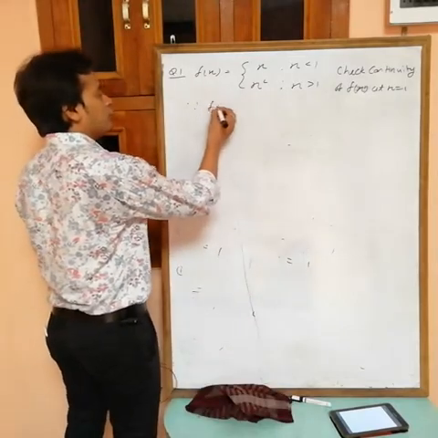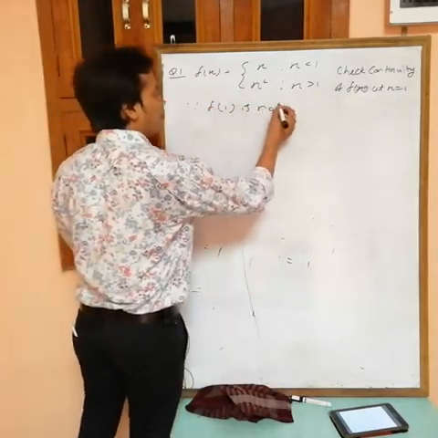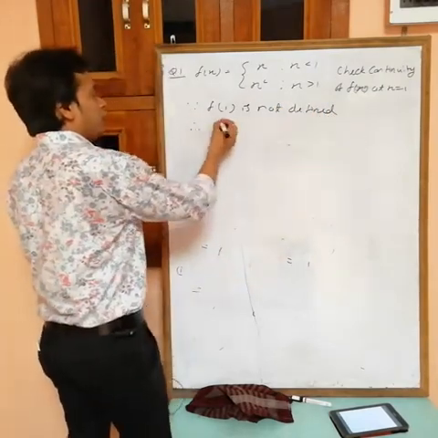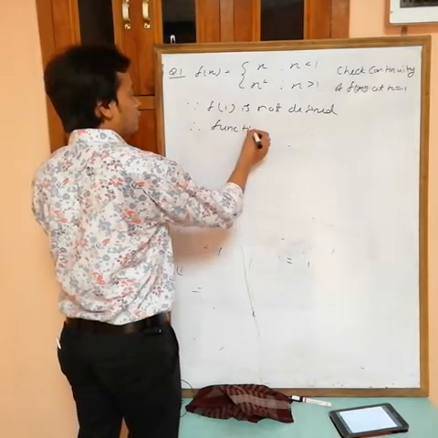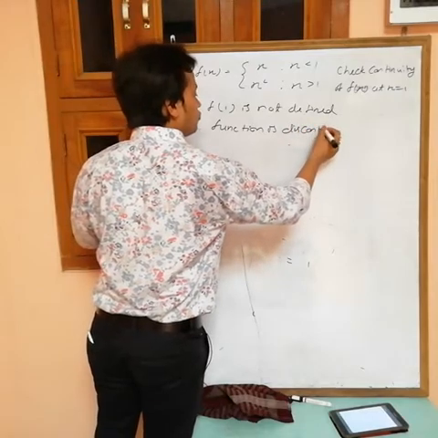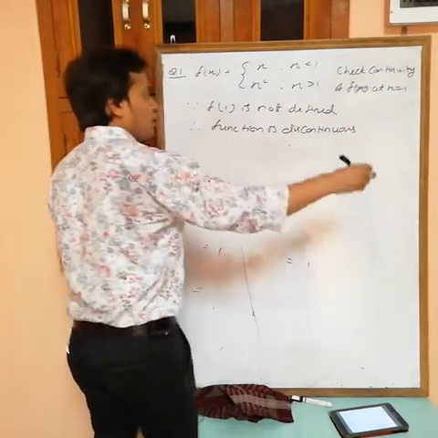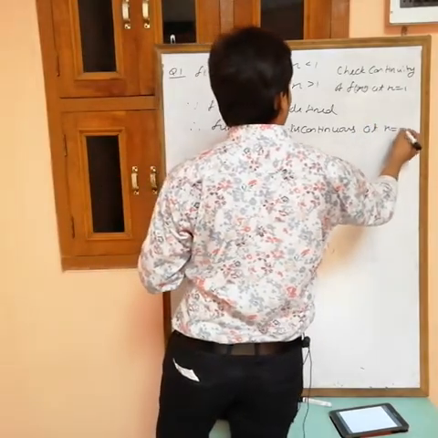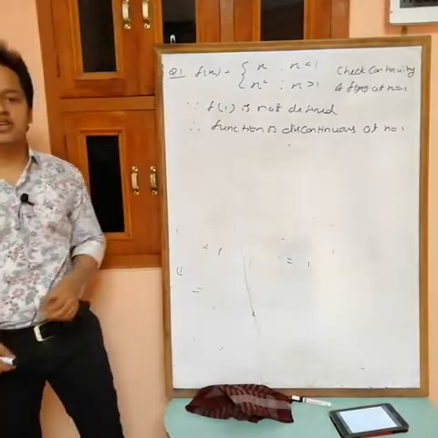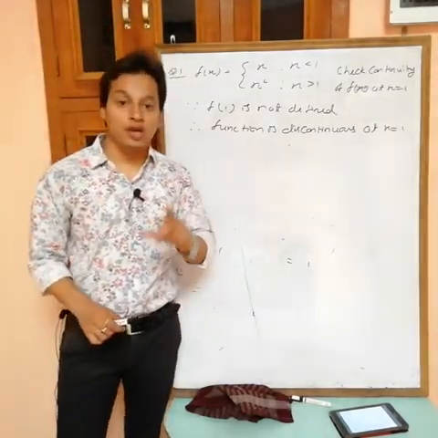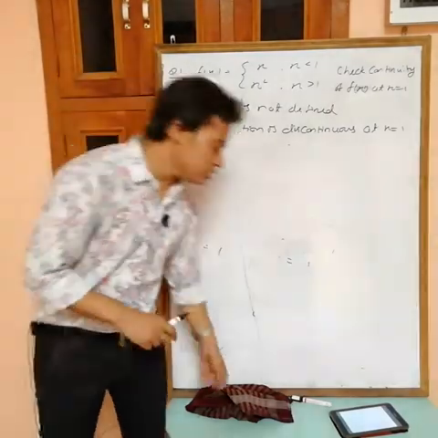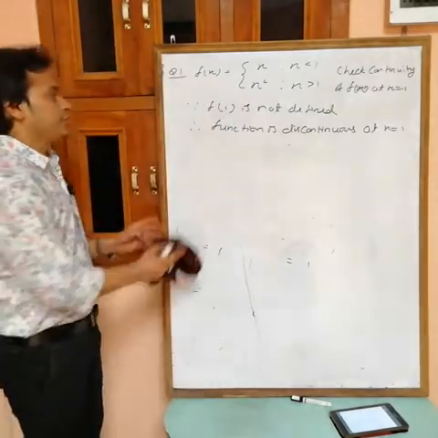Directly I can say that f(1) is not defined. Therefore the function is discontinuous at x equals 1. So what is the condition to become a continuous function? LHL equals RHL equals f(a). Remember, f(a) must exist, otherwise the function is not continuous. Write down.